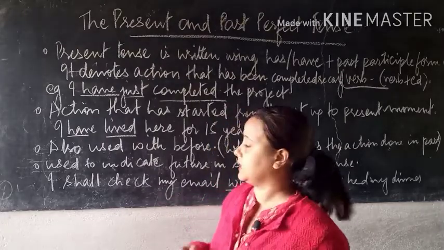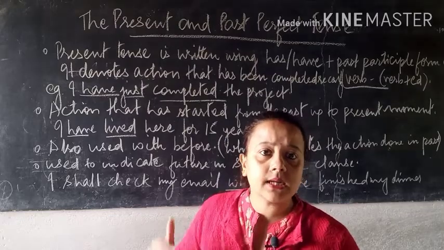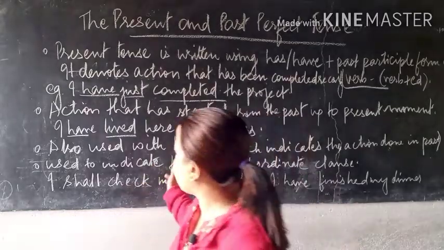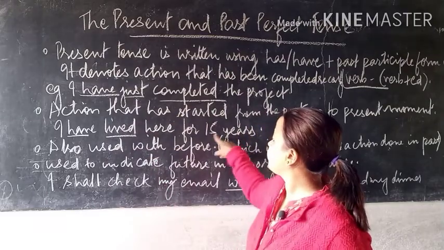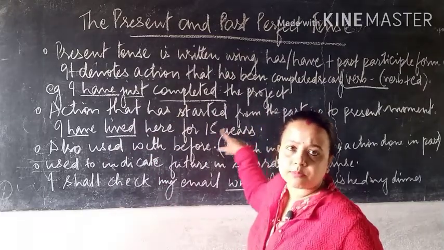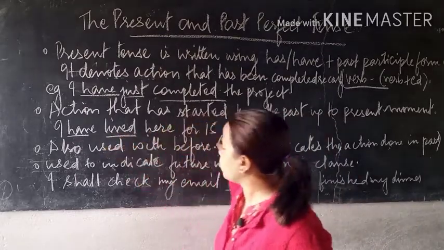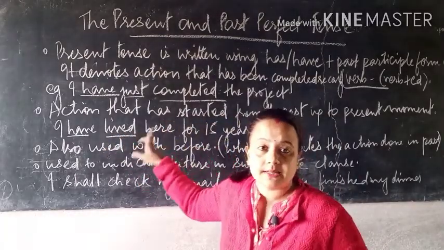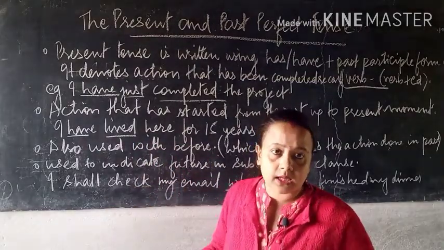Right now means present tense. That means the sentence that started from the past has completed now in the present. Example, see, I have lived here for 15 years. So 15 years indicates what? I have lived, that means for 15 years the person was living, living from his past, okay.